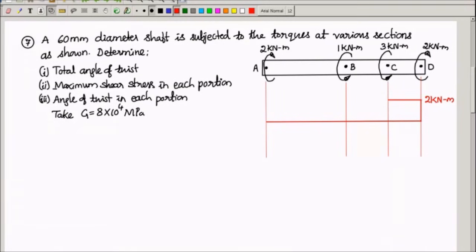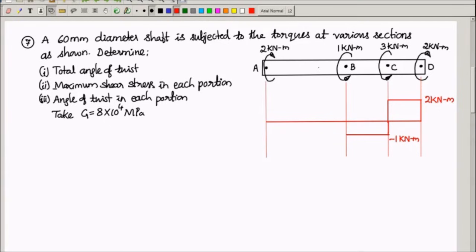But as soon as you cross the section C, or if you take a section between B and C, then you have to take the effective torque between 3 kilonewton meter and 2 kilonewton meter, which are acting opposite in nature, and it becomes plus 2 minus 3, because we have taken clockwise moment as plus. This is anti-clockwise moment at C, it has to be taken minus. So 2 minus 3, it becomes minus 1. So I will draw here. From C to B, the same torque will be applied. This is minus 1 kilonewton meter. That is between C and B.